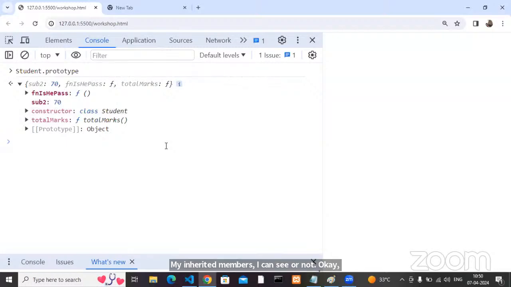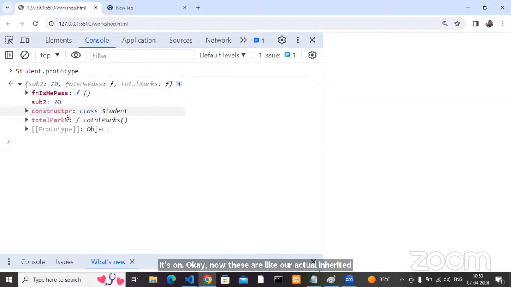Here is the difference. See, this one and this one are in one color, and this one and this one are in a different color. Yes or no? Now these are our actual inherited members, the ones you did through prototype.